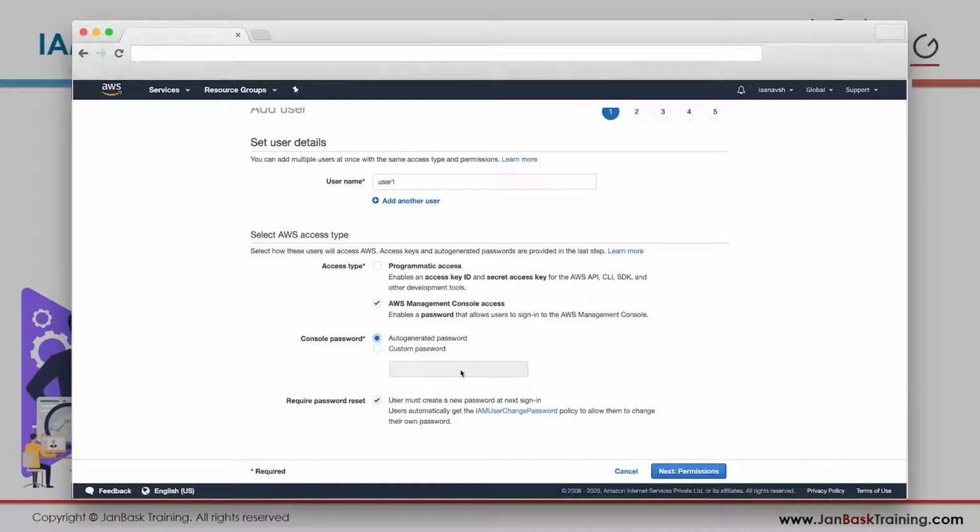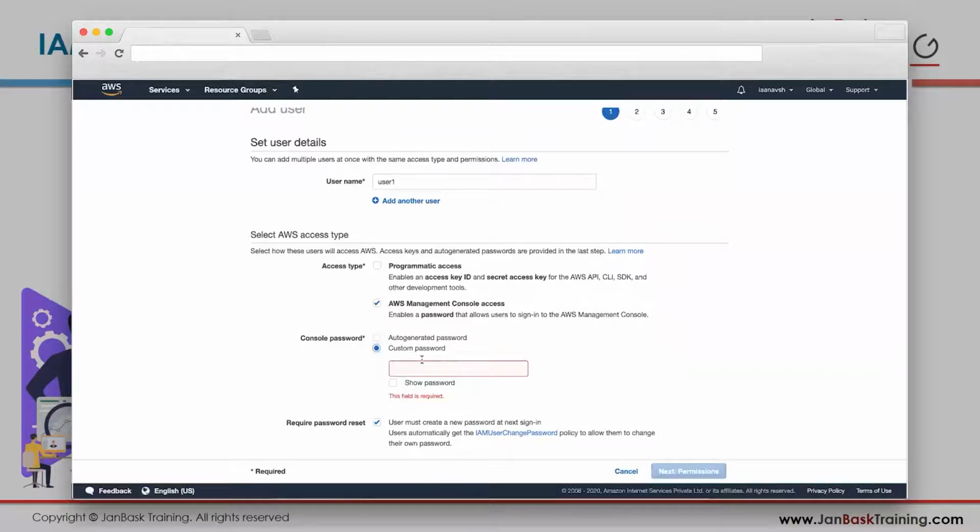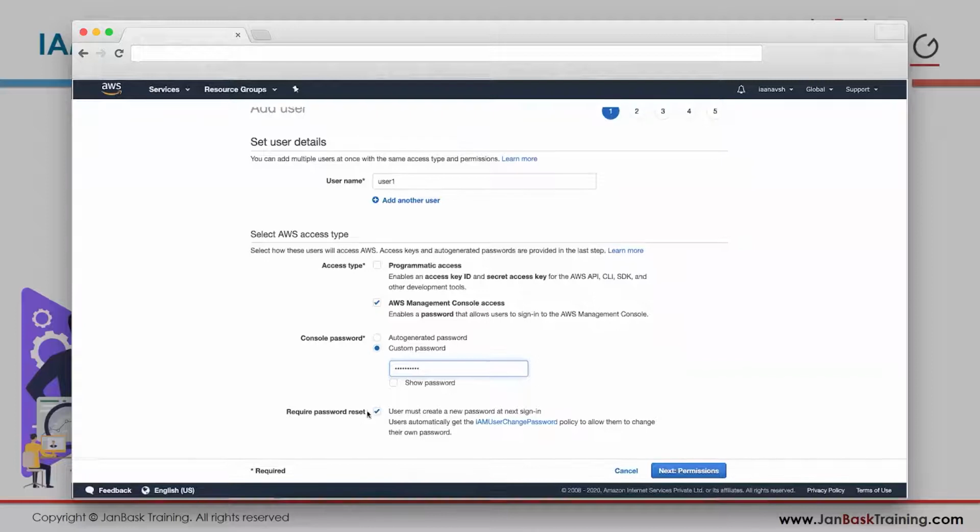He can note it down, he can remember that password. So when he logs in the next time, he will have to create a new password. I'm going with a custom password. I'll give a small password, right? So now you have given one password. See this, require password reset. So you have created the user. Now, right now, you as well as that user both know the password.